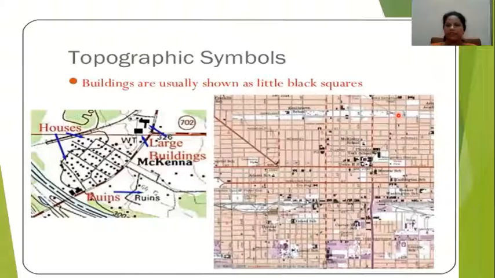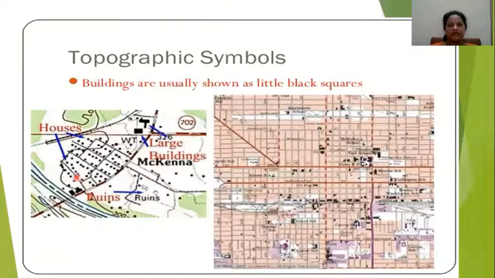Okay. See here, this is a part of a topo sheet I have given. So here you can see some conventional signs and symbols, that is buildings are shown as little black squares. Wherever you see black squares, here also it is there. So these are settlements or buildings. Different types of settlements we are going to study later. So that time you will get more idea. This is just to get an average idea about how it will be shown in a topographical map. That is why I have given this one.